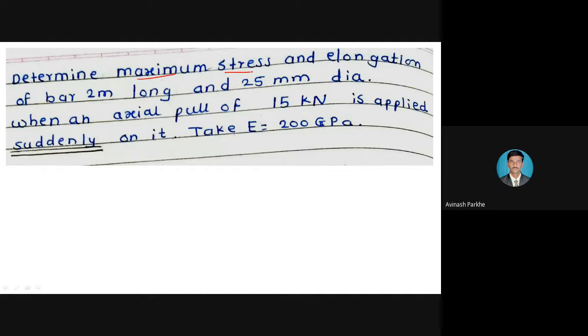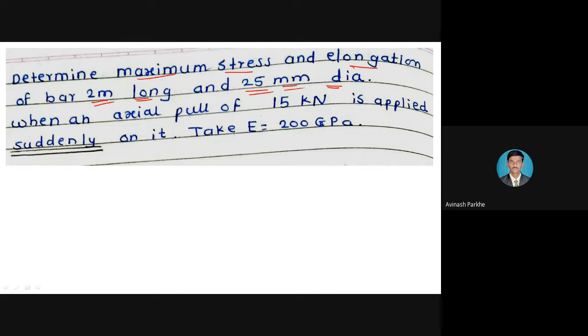Determine maximum stress means sigma, and elongation means delta L, of a bar with circular cross section. Bar of 2 meter long and 25 mm diameter. Whatever the bar is, it has two dimensions: diameter is 25 mm, its length is 2 meter.